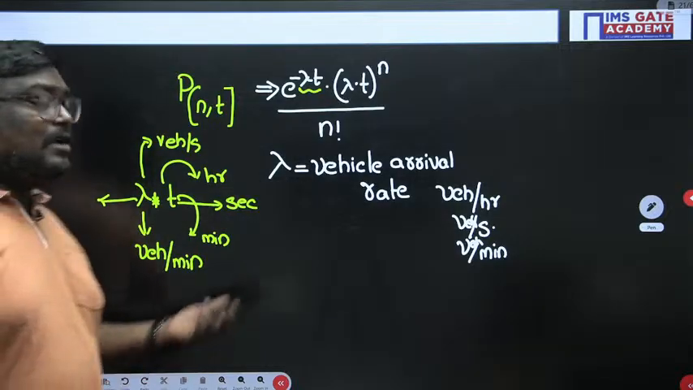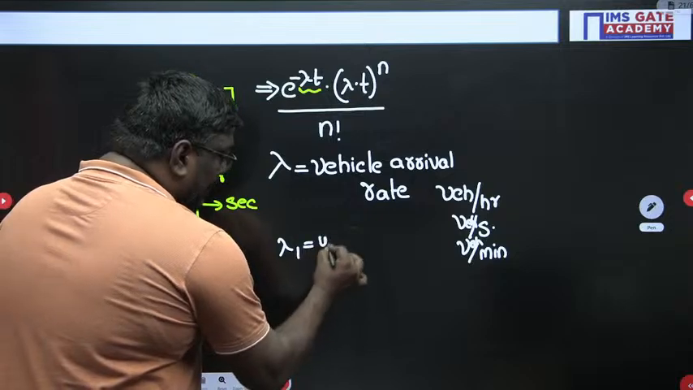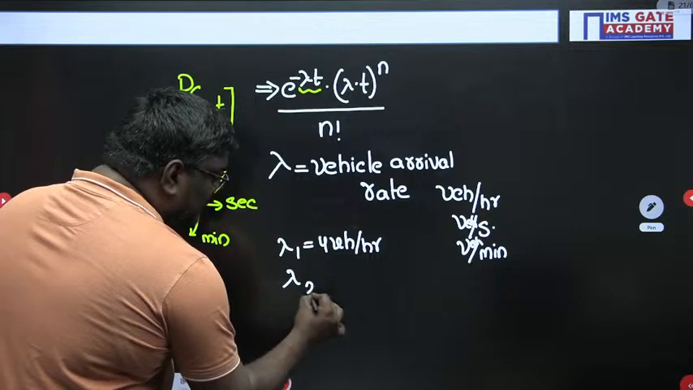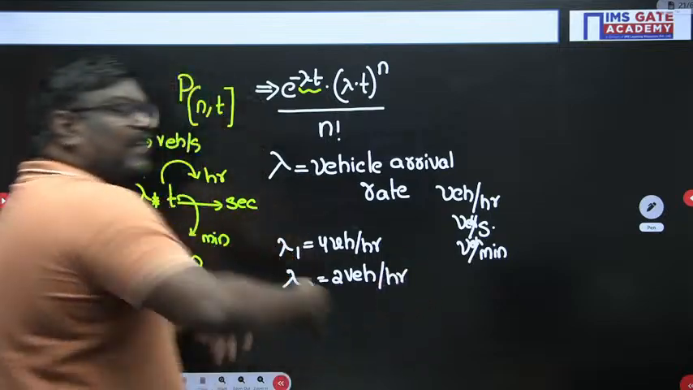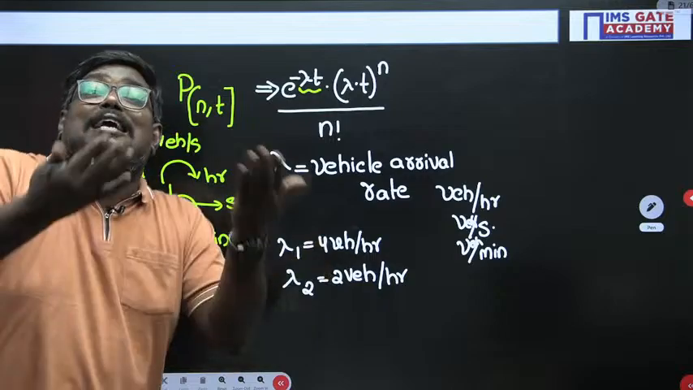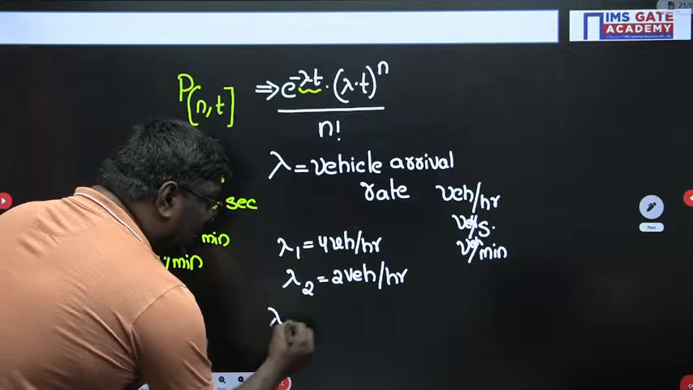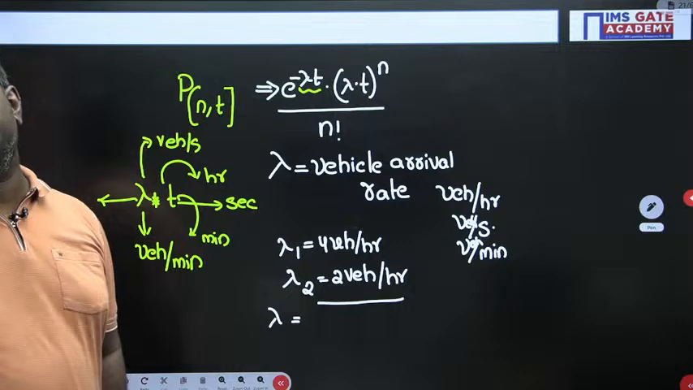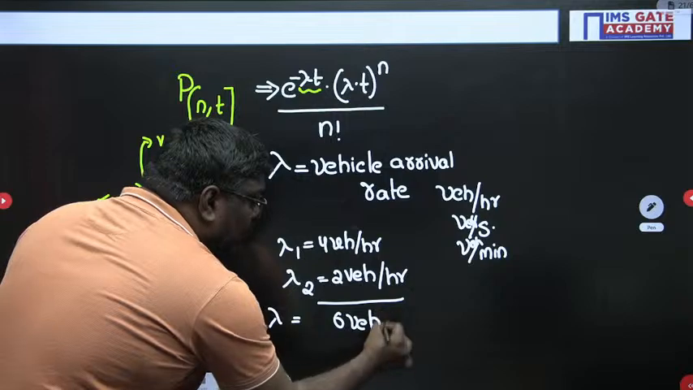So I'll make it in vehicle per minute. So there is a lambda 1 given here, 4 vehicles per hour. And lambda 2 is given how much, my dear students? 2 vehicles per hour. So there can be n lambdas. There can be different combinations of vehicles. But you have to take the summation to calculate the total vehicle arrival rate. So here if I take lambda, this will be equal to 4 plus 2. It can be n, you just have to sum. So 4 plus 2 is how much? This is equal to 6 vehicles per hour.